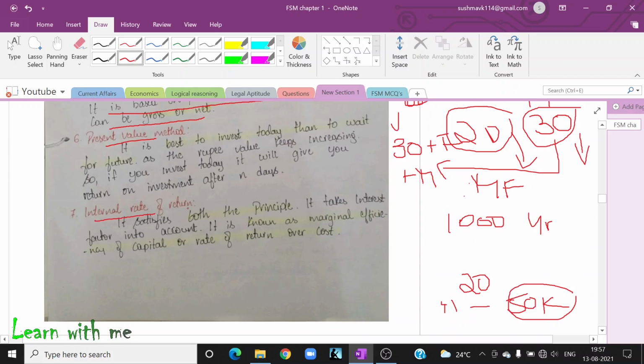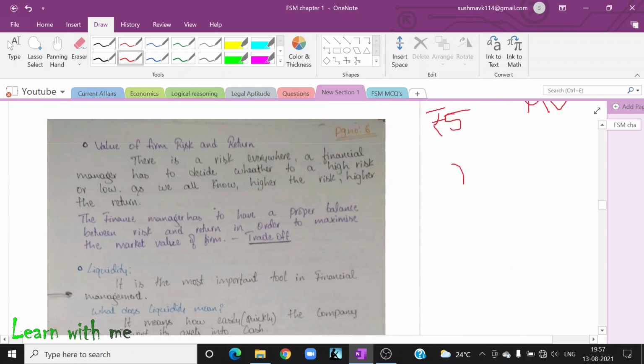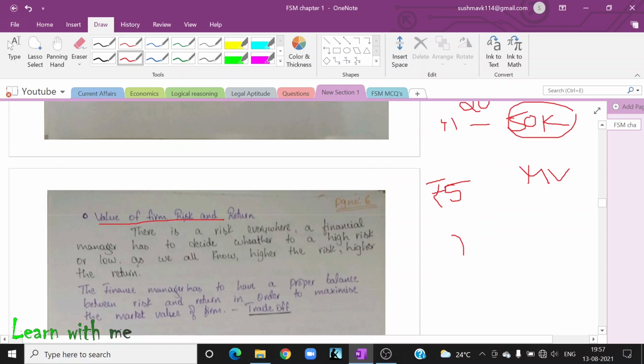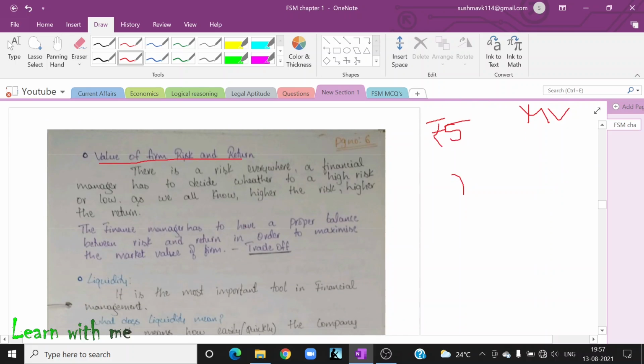The next one is internal rate of return, IRR. It satisfies both the principles, and it takes the interest factor into account. It is known as marginal efficiency of capital or rate of return over cost. Okay. Next one, the value of the firm, risk and return. There is not much to discuss here, so I'm just going to have a quick glance over this.